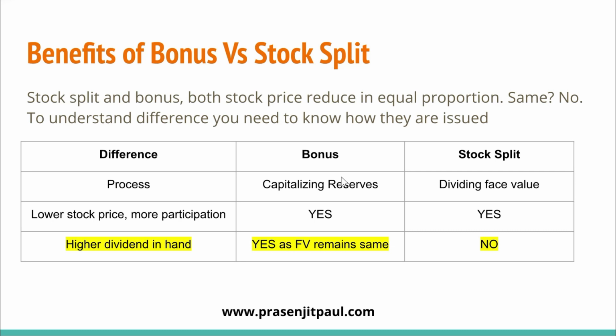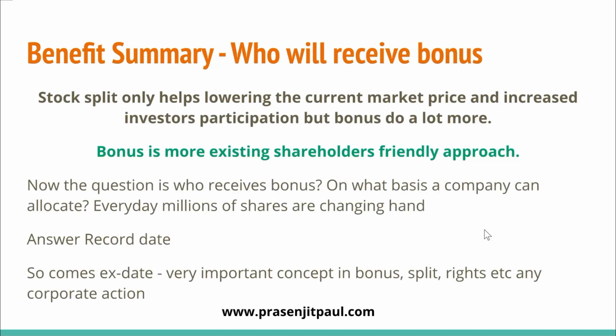It might reinvest in the business, do expansion or whatever they like. But if they are distributing it among the existing shareholders, and in this process the dividend amount that the shareholder receives in hand also increases, then this is a much more shareholder-friendly approach than stock split, because the only benefit in stock split is lowering the stock price and more investor participation.